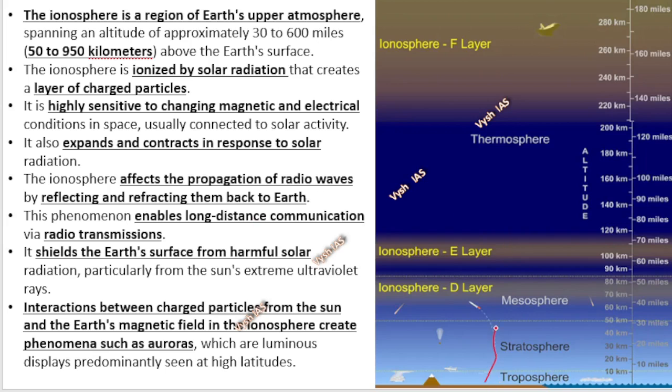See, troposphere, stratosphere, mesosphere. Then above here, from here onwards, the ionosphere: D layer is there, E layer is there, and one more F layer is there. Okay, so at different heights. So this is around 80 kilometer, this is around 100 kilometer, 110 kilometer, this is around 260 to 280 kilometer. Okay, that's the basics you have to study.